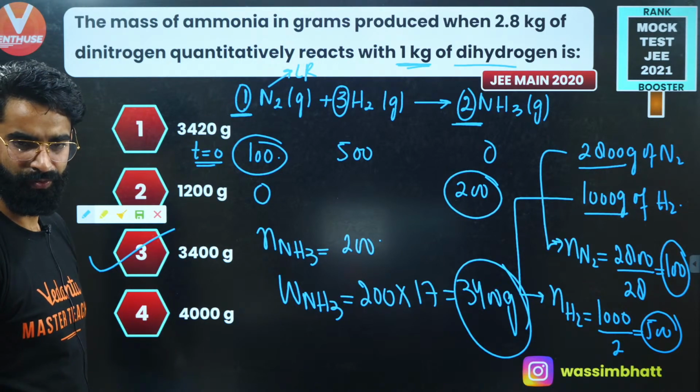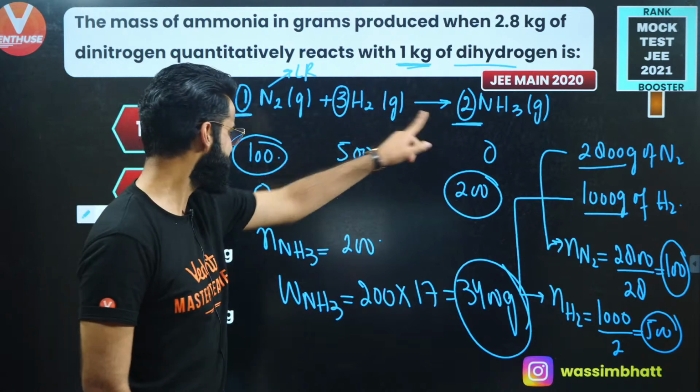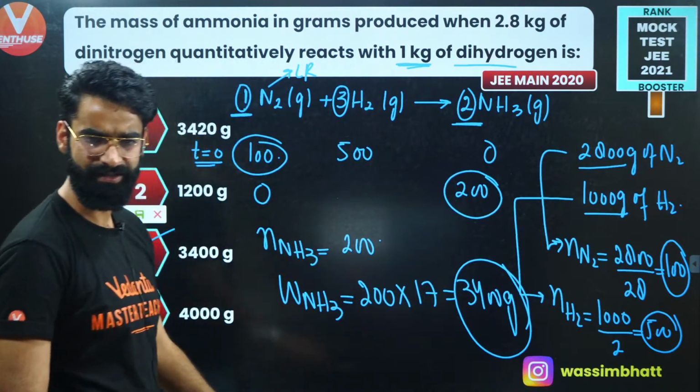Purab is saying the number of moles should be 2. I didn't get it yet. Simple. 1 mole gives 2 moles, right? So 100 moles should give 200 moles. As simple as that.